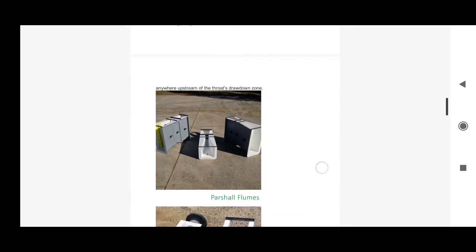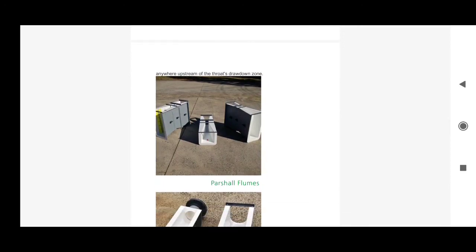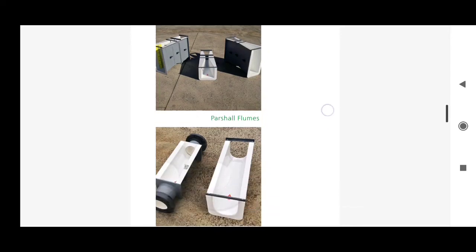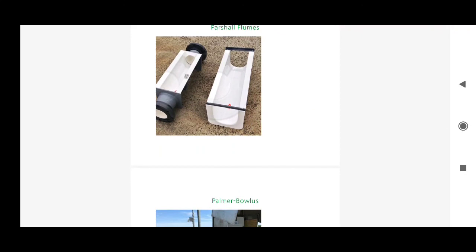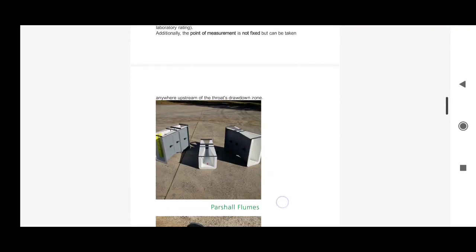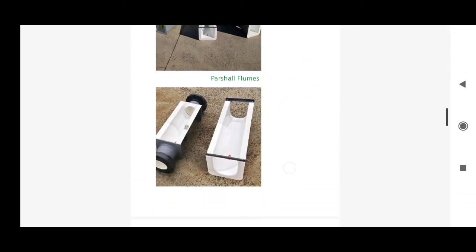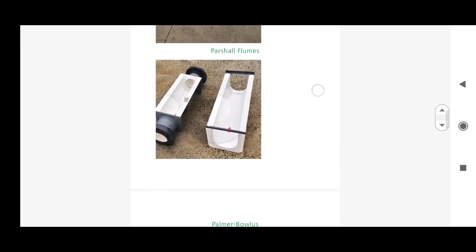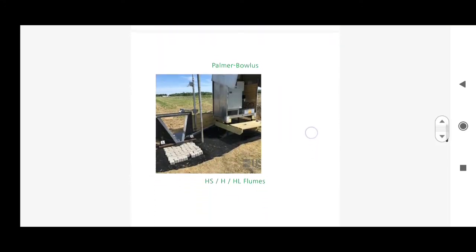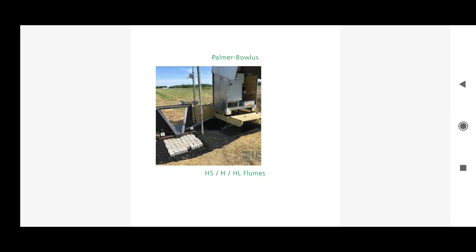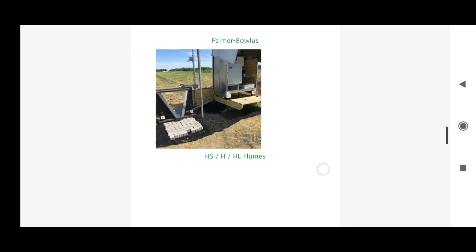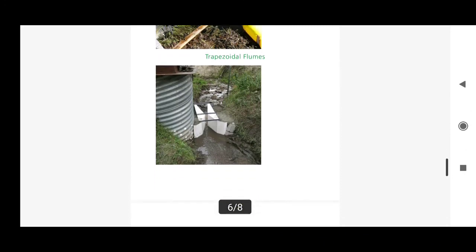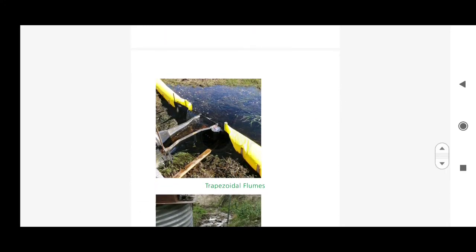Now you can see different types of flumes. One is the Parshall flume. You can see these are metallic obviously. Okay, and then there is Palmer Bowlus, this is the Parshall flume. This is the Palmer Bowlus flume, a modified Parshall flume, right? And these are HS and HL flumes, right? Now these are trapezoidal flumes. You can see this section.